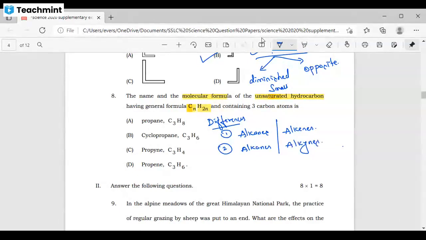I want you to remember this. So these two differences you should remember. And the third question you have to remember is differences between saturated hydrocarbon and unsaturated hydrocarbon.